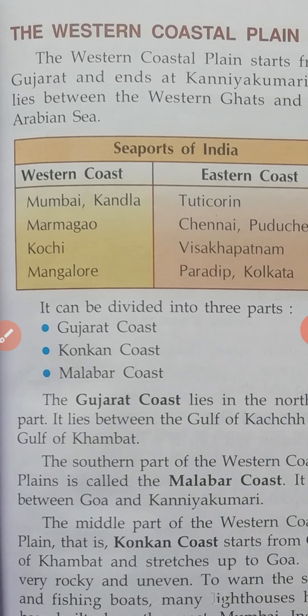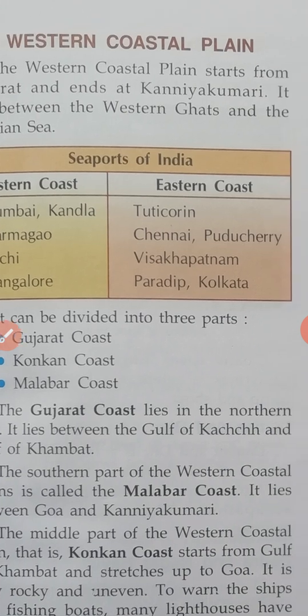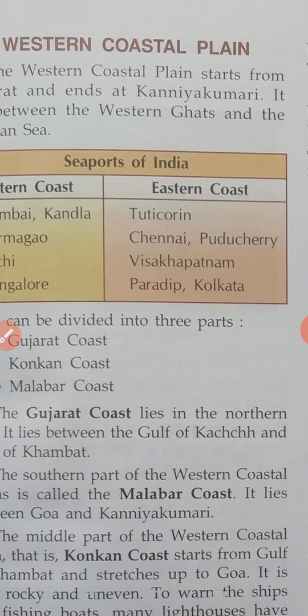Mangalore is in Karnataka. And on the eastern coast, which are the major seaports? Tuticorin, in Tamil Nadu state. Chennai, the capital city of Tamil Nadu. Puducherry, it is also in Tamil Nadu. Visakhapatnam, in Andhra Pradesh. Paradeep seaport, in Odisha. Kolkata seaport is in West Bengal.